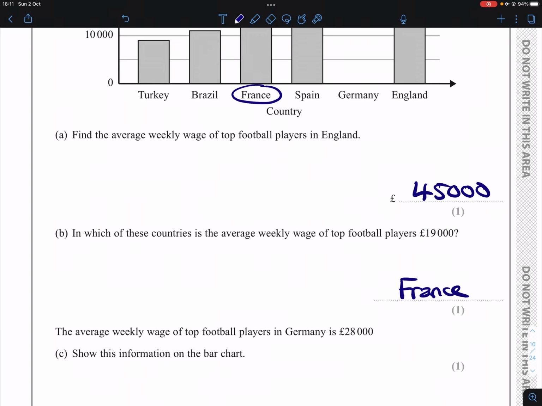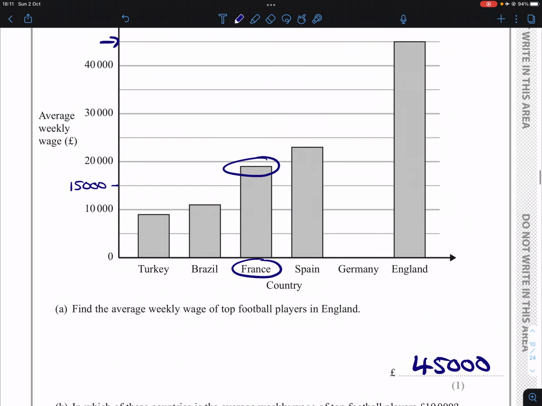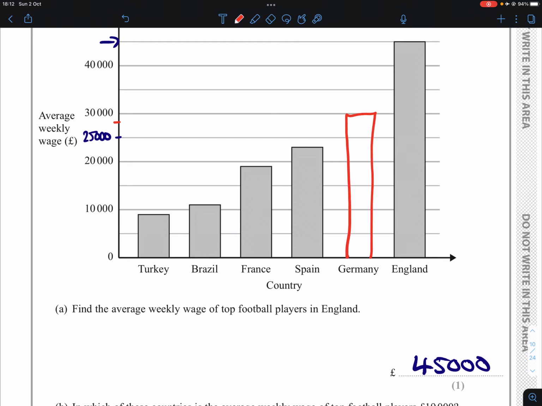The average weekly wage of top football players in Germany is £28,000. Show this information on the bar chart. So you've got a little bit of wiggle room in terms of where your numbers need to be here. We have 30,000 and 20,000, and halfway between them will be 25,000, and 28,000 by my estimate here would be somewhere roughly like where I've marked the line there. So as far as our Germany bar is concerned, we would make sure we use a ruler and draw a bar like so. Nope, what am I talking about? The bar would only go up to there. And so it would be something along the lines of that.